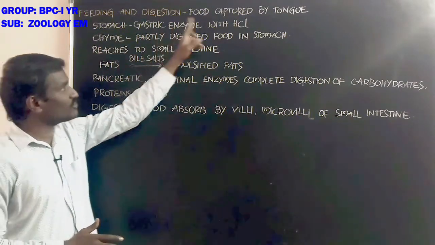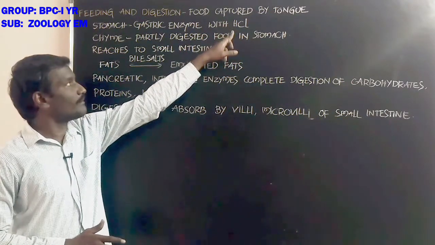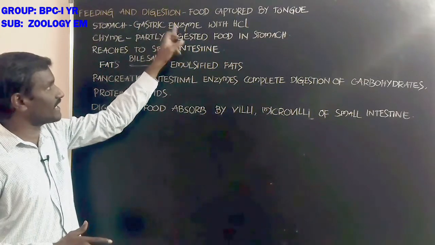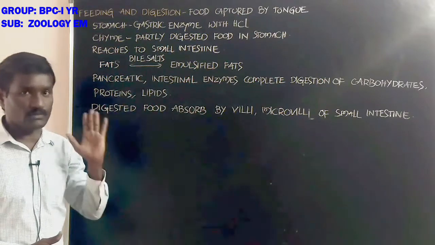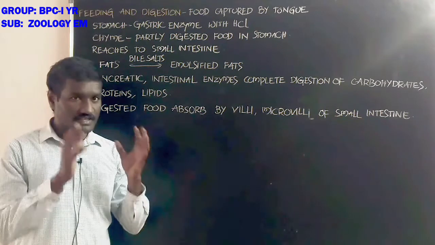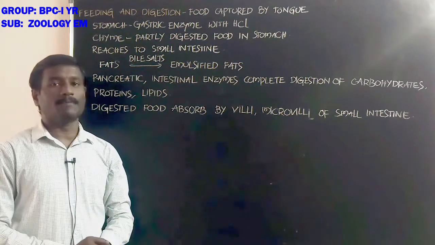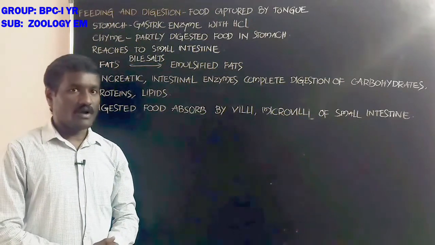Gastric juice is also with HCl. HCl is present in the gastric juice along with the gastric enzyme. The HCl is added to the food, and the food present in the stomach reacts with the gastric juice and goes to digestion.